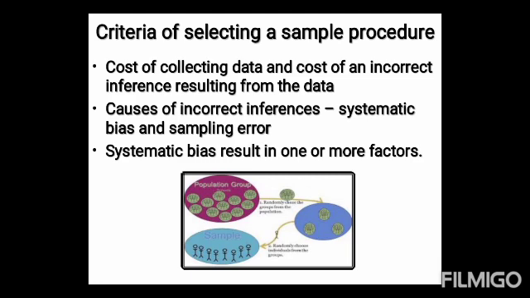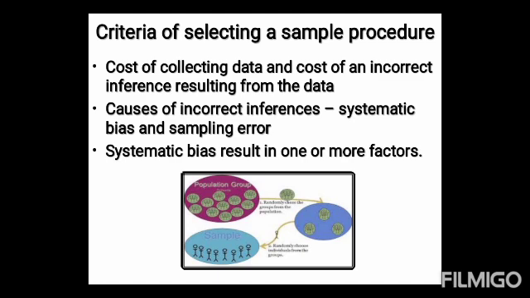The next heading is criteria of selecting a sampling procedure. One must remember that two costs are involved in sampling analysis, that is, the cost of collecting the data and the cost of an incorrect inference resulting from the data. The researcher must keep in view the two causes of incorrect inferences, that is, systematic bias and sampling error.